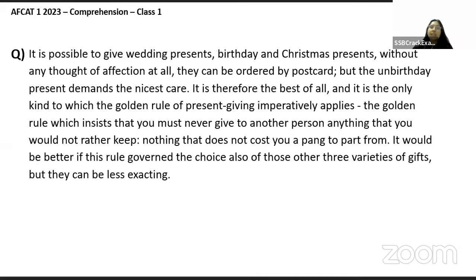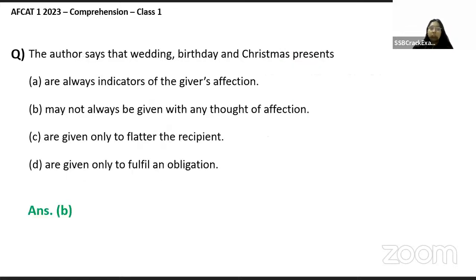Yes, guys, basically, it is possible to give wedding presents, birthday, and Christmas presents without any thought of affection at all. Contrary to the belief, I guess it happens that sometimes we give presents to people without any thought of affection at all. It is absolutely possible. So absolutely correct.